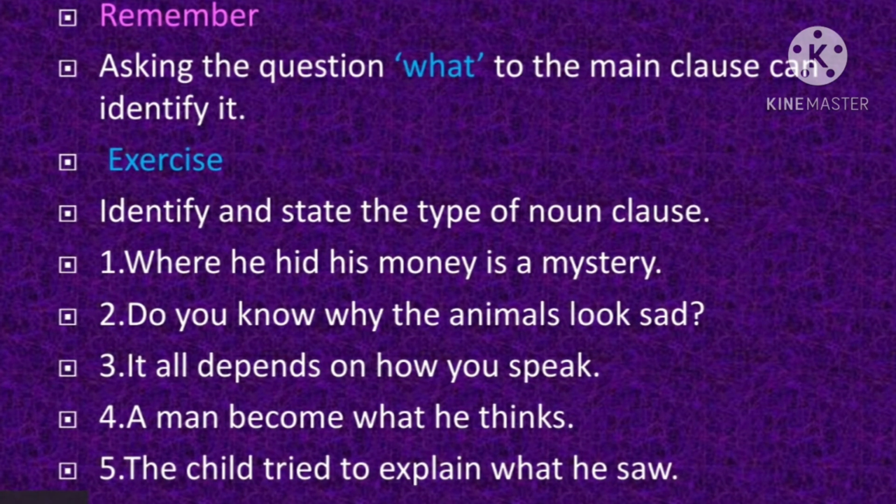When we learn about noun clauses, children, there are certain things which you need to remember, and we have already discussed them here. The first thing is that if the noun clause comes at the beginning of the sentence, it functions as the subject of the verb of the main clause. Sometimes it comes into the place of object. So you need to see the position of the subordinate noun clause. If it is coming at the beginning, it functions as the subject of the verb.